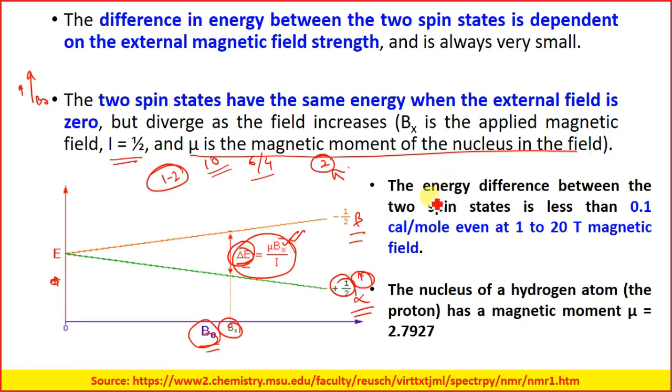Okay, and due to this reason, the energy difference between the two spin states is less than 0.1 calorie per mole, even when we apply a magnetic field of 1 to 20 Tesla. Okay, when we apply a magnetic field of 1 to 20 Tesla, the nucleus of a hydrogen atom, the proton, has a magnetic moment of 2.7927.